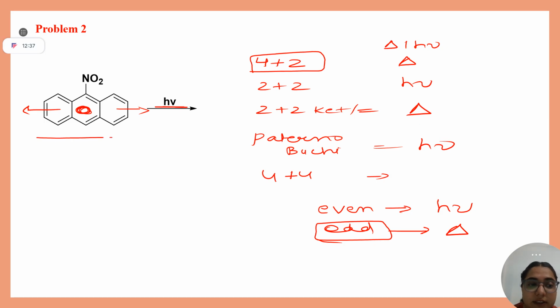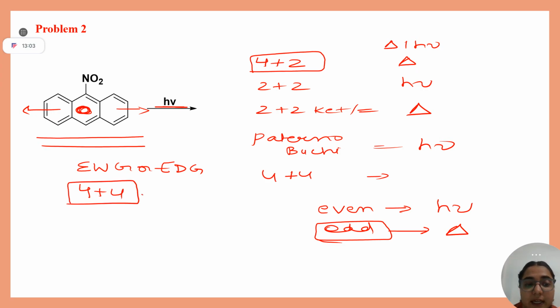Whenever you come across an anthracene or naphthalene type of system, with the central ring having electron withdrawing or electron donating substituents, and hν is written on the arrow, you go for 4 plus 4 cycloaddition. These four, 1, 2, 3, 4, will do cycloaddition with the other four of another molecule.